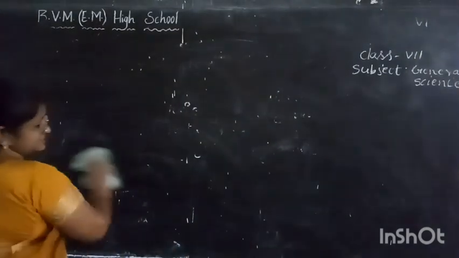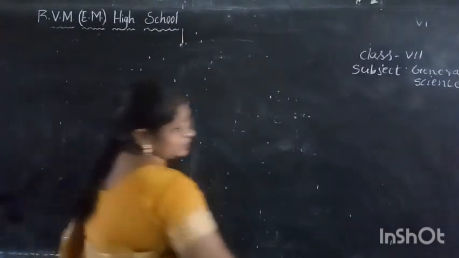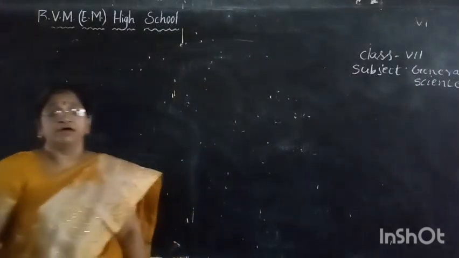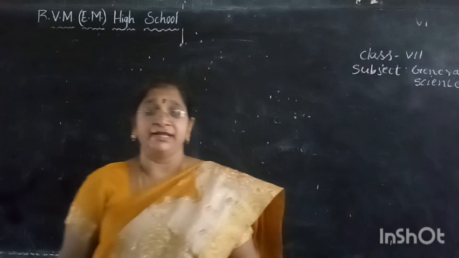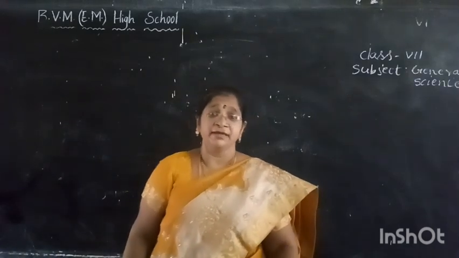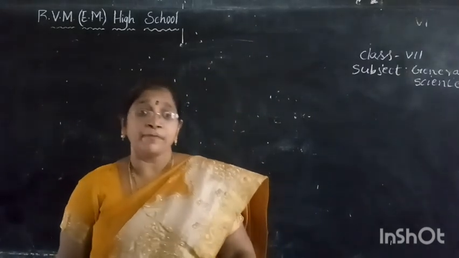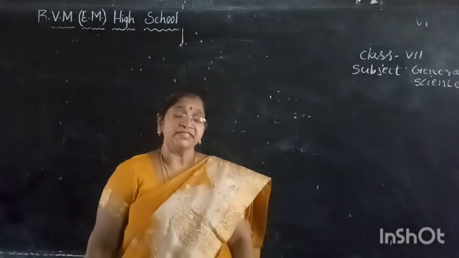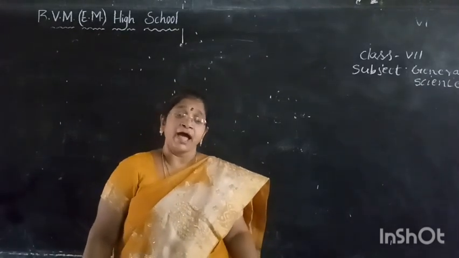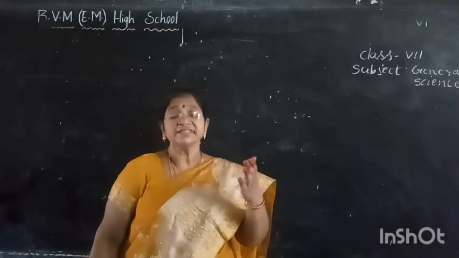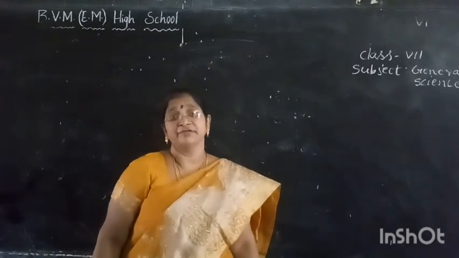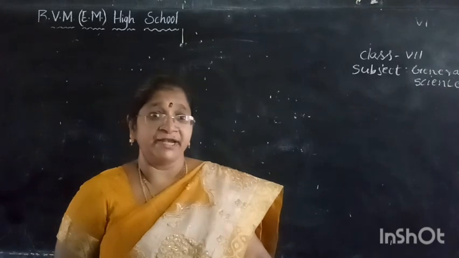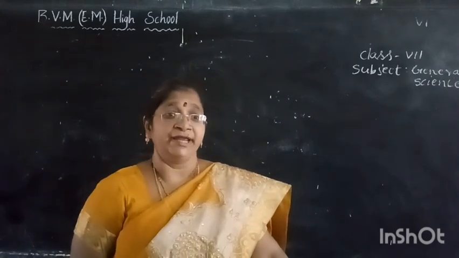What I discussed in this class about the thermometer: why we use thermometers and how to use them, why we use mercury in thermometers, the properties of mercury and the properties of alcohol. Before that, on which principle does the thermometer work? Expansion of liquid due to heat. Also, I explained one activity, and that activity is very important.